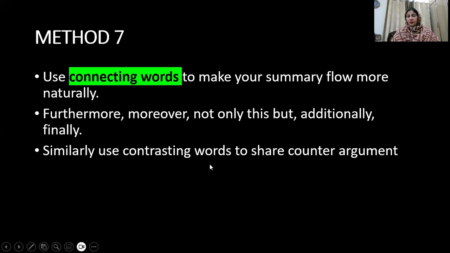Similarly, use contrasting words to share a counter argument. What are the contrasting words? Like however, but, on the other hand, in contrast, contrastingly, although. These are the contrasting words.